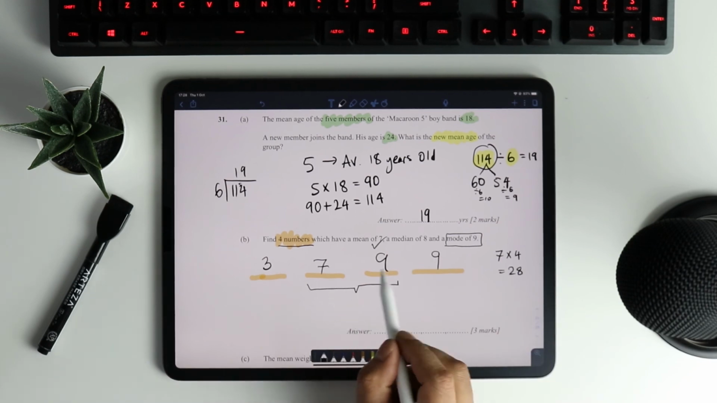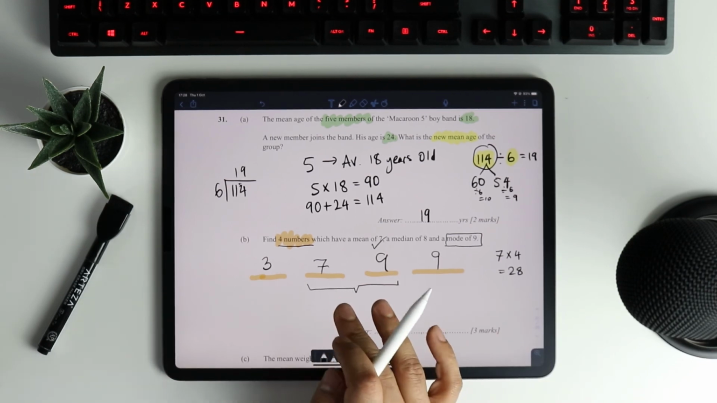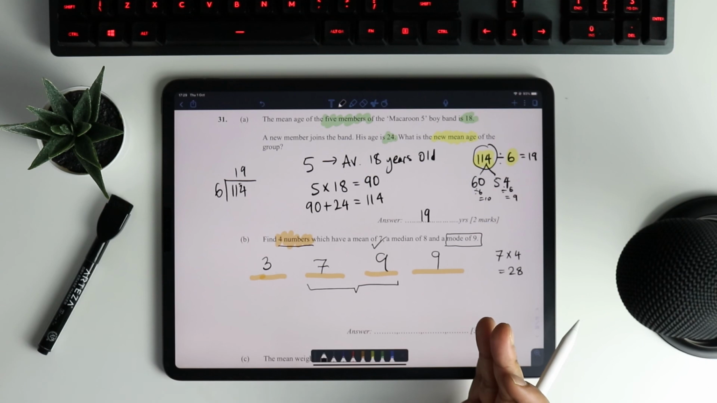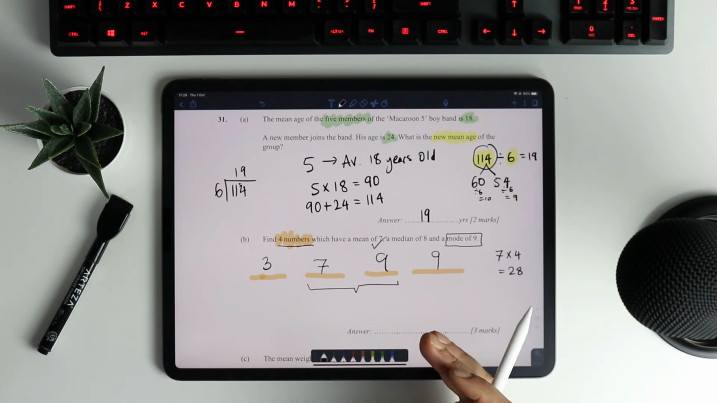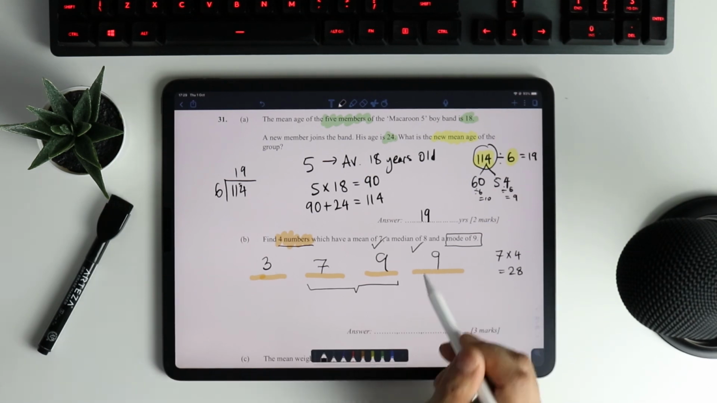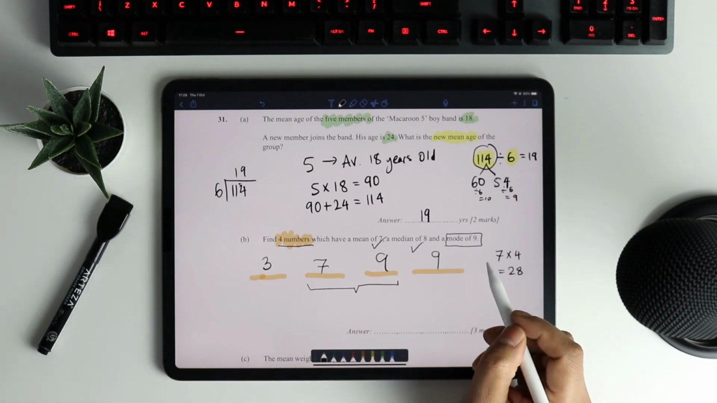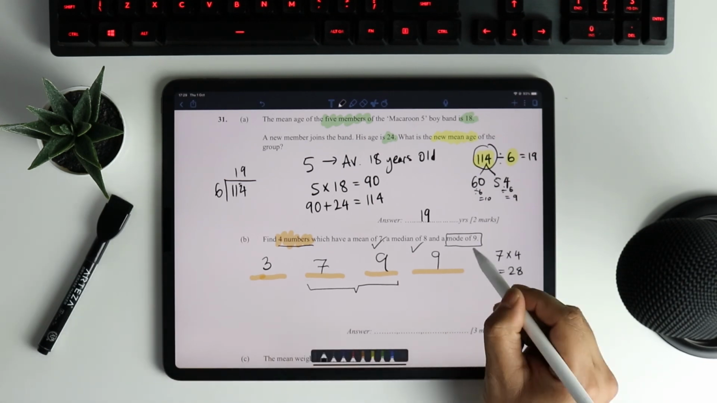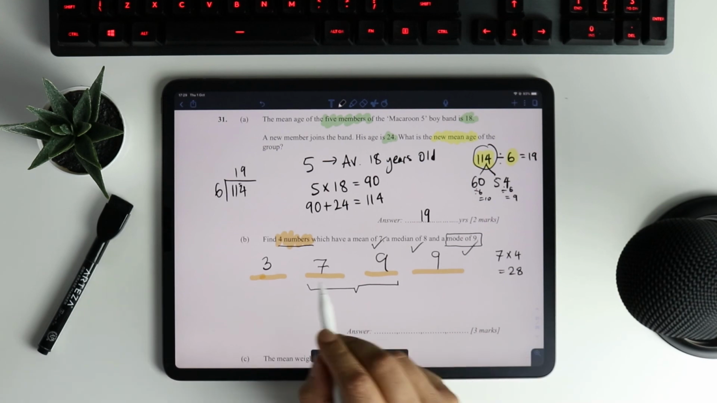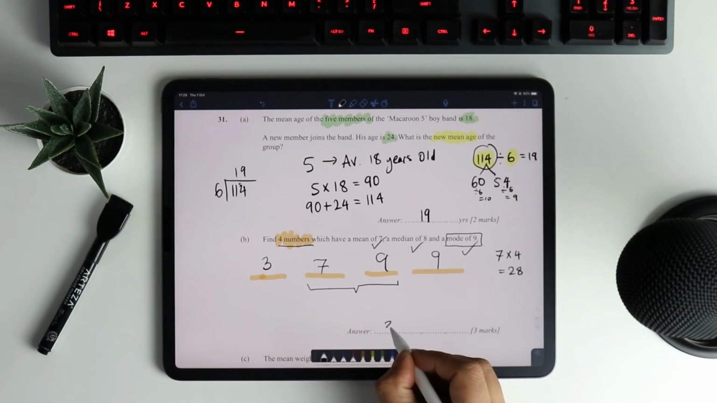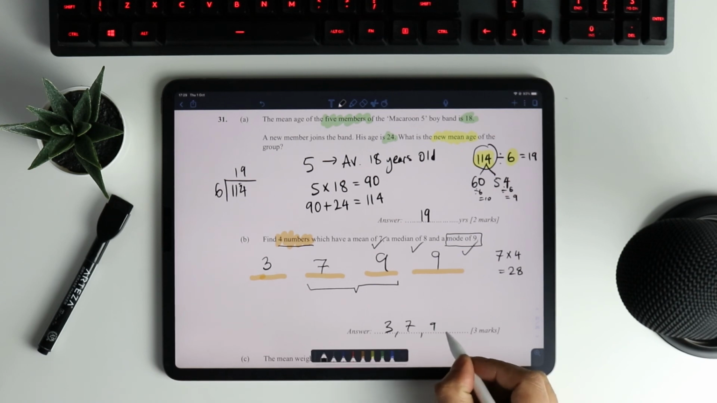The median of 8, the two middle numbers are 7 and 9. We work out that median by adding them together and dividing by 2, which means a median of 8. Great. And the mode means the most frequent number, and you can see here it is 9. So find four numbers. I've got 3, 7, 9, and 9. There are my four numbers.